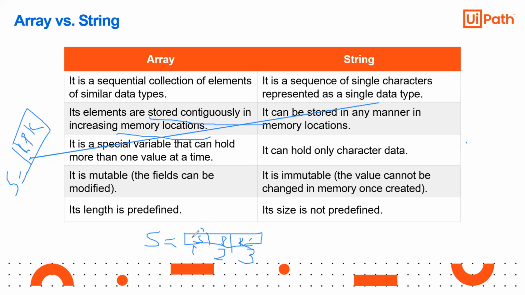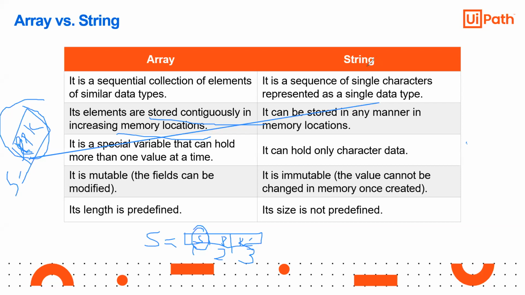Now these fields can be modified. You can remove this character and put some other character. That can be done using a program in any programming language, whether C, C++, UiPath, RPA, Java, or Python. But here, if I replace this, it is not possible, and even if I do it using some string concatenation, the meaning of the whole string changes. That is the difference between mutable and immutable.